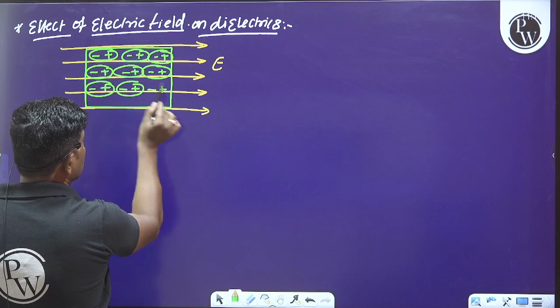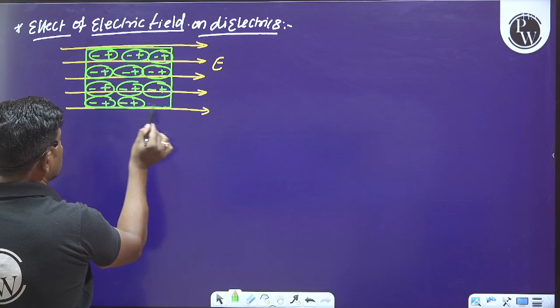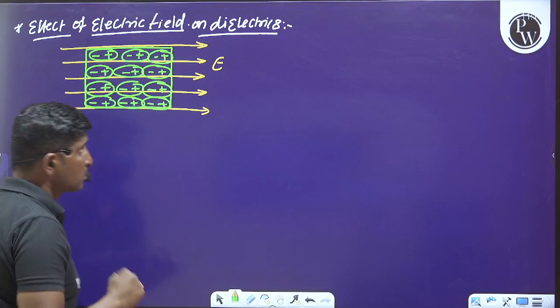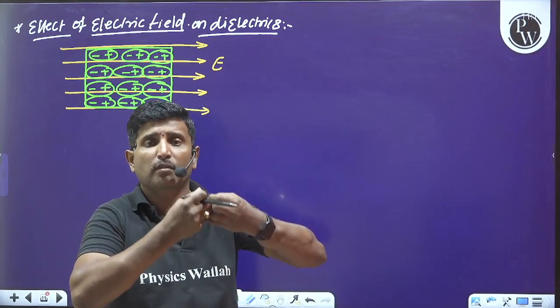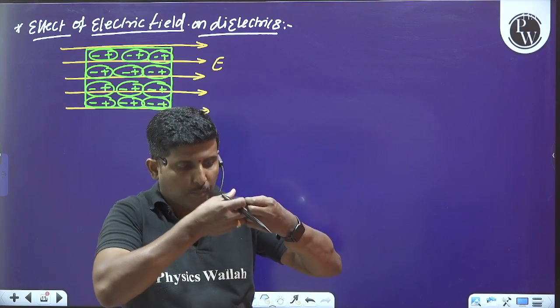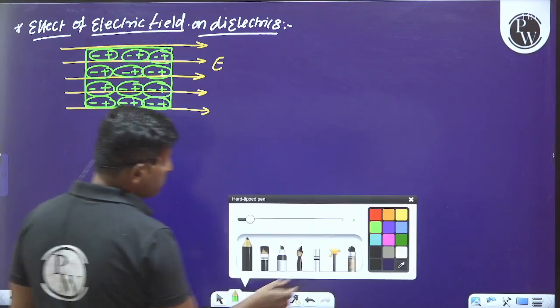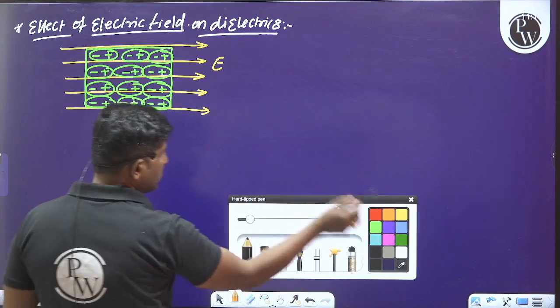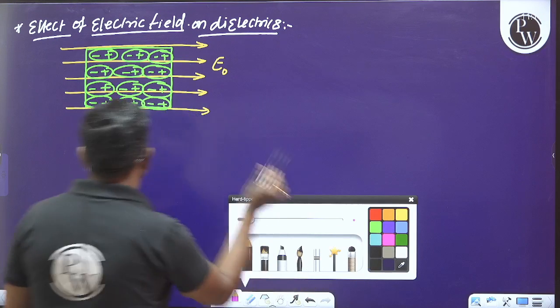In case of polar molecules also the same thing will happen here. In case of non-polar molecules, this electric field exerts a force on each and every molecule, and it will separate the center of positive charge and center of negative charge. Let us say E naught is the external electric field.